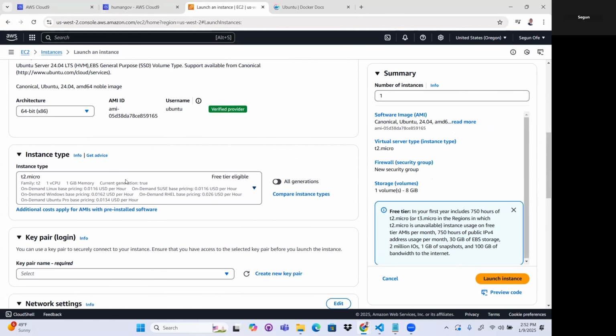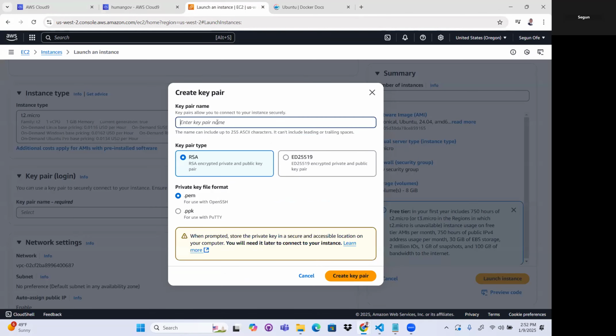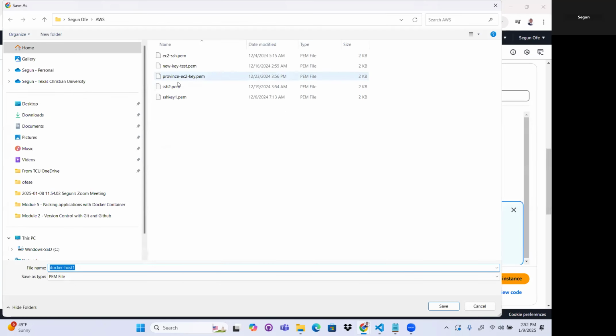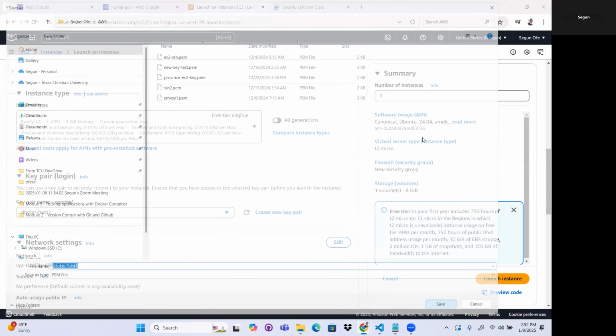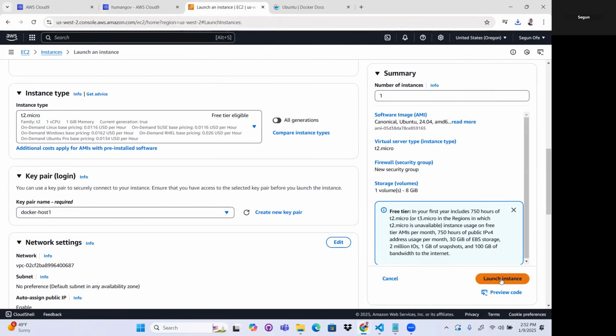Then I'll create a new key pair. I'll call the name Docker host one. Then I'll choose this key format. Then I'll create it. So I'm going to save it. Let me save it here. Docker host one, save. Okay. Now, because the next thing I want to do is connect remotely to that EC2 instance, let me click on launch instance.